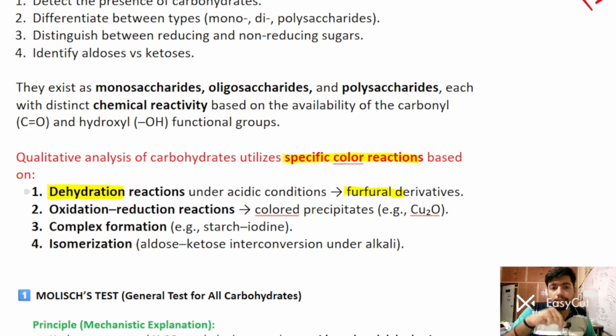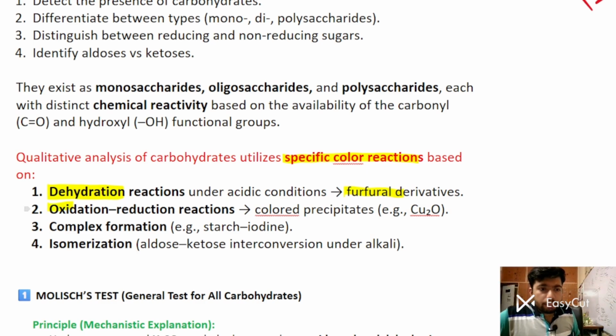Second, oxidation reduction reactions. One example is Benedict's test, which gives a colored precipitate. Complex formation: starch and iodine will form a complex that gives a jet blue color on the iodine test. Some show isomerization also, that is aldose and ketose interconversion under alkaline conditions.